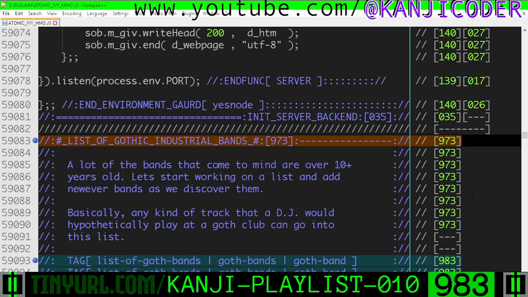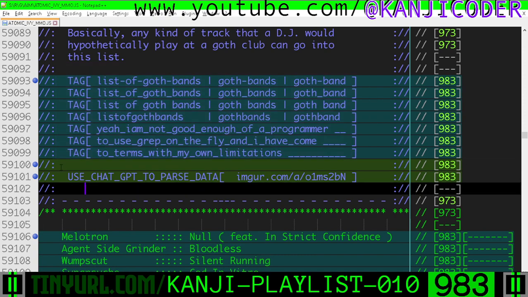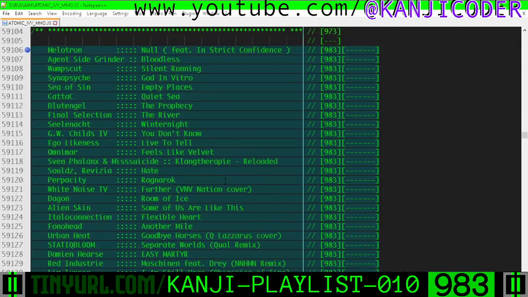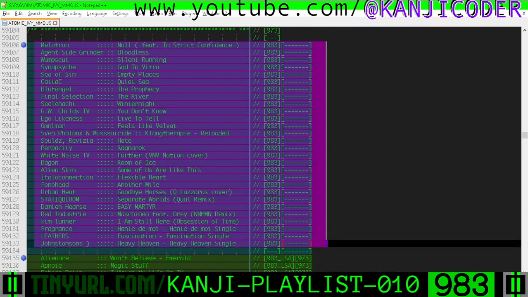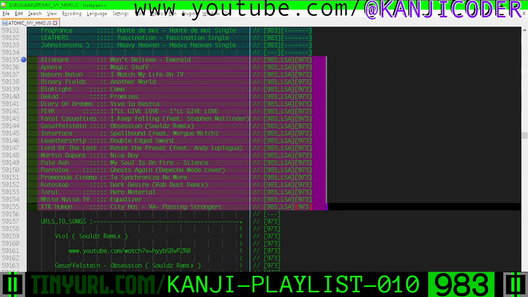Then down here, a list of Gothic industrial bands. I've added some tags to find them easier. I messed with ChatGPT to try to filter the data easier, and it kind of worked. And then here's the new bands. So I put some new bands right here, and the old bands that previously existed, I took all the old bands that previously existed, and I